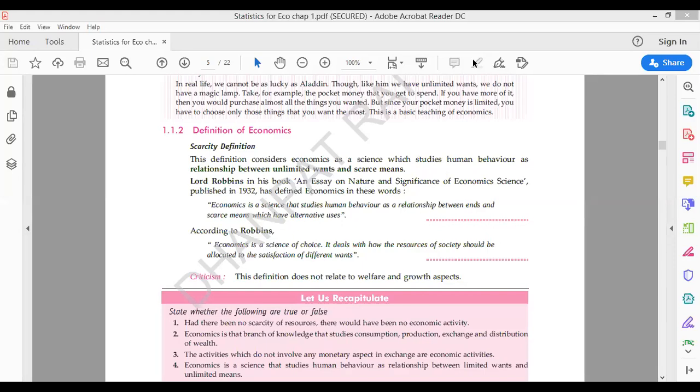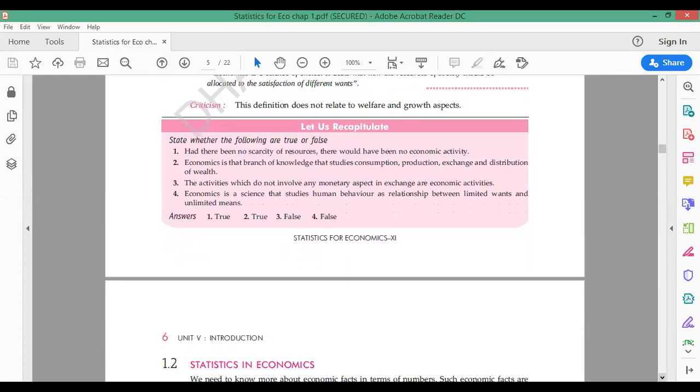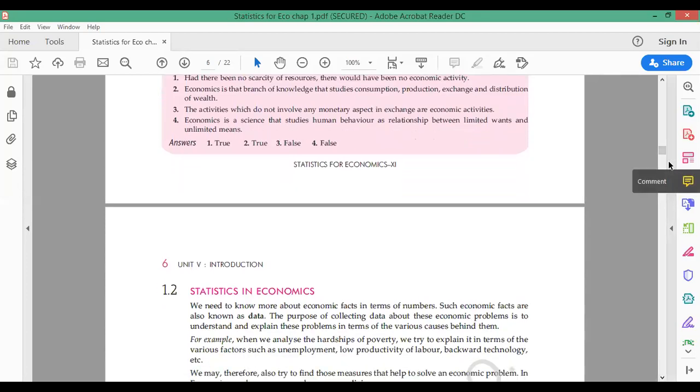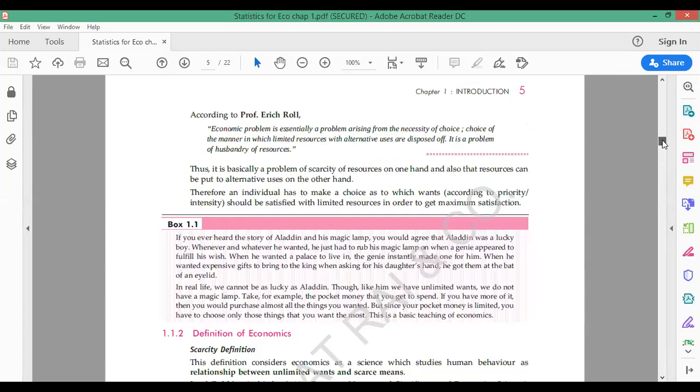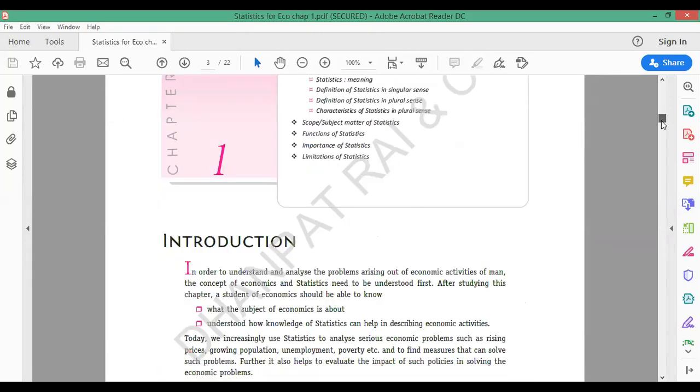So that is false. क्योंकि unlimited means तो है ही नहीं, limited means है, means मतलब resources तो limited होते हैं. So that is the false statement. So I think this is clear to all till now.